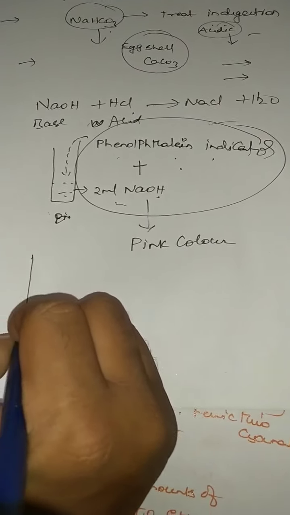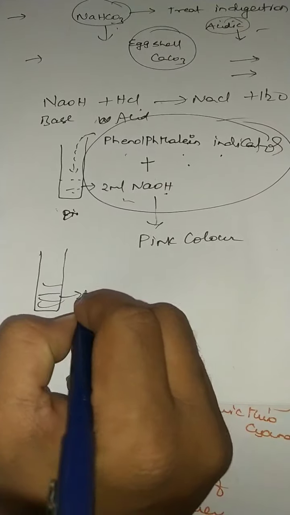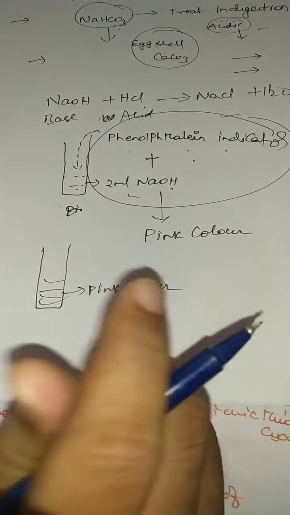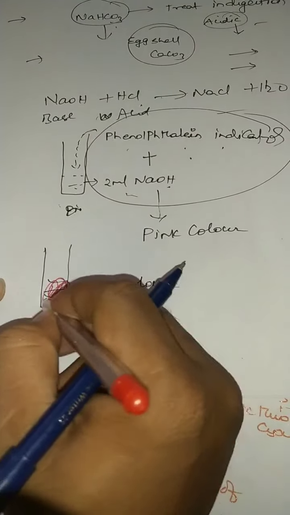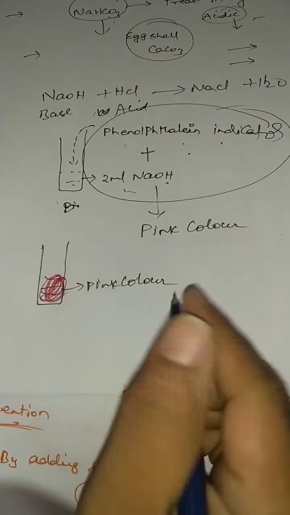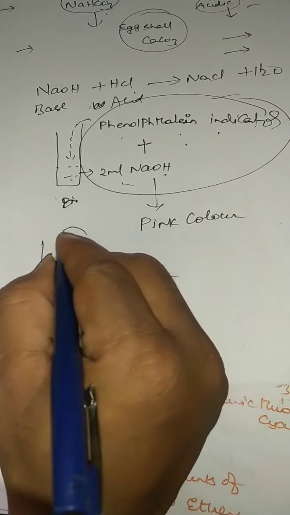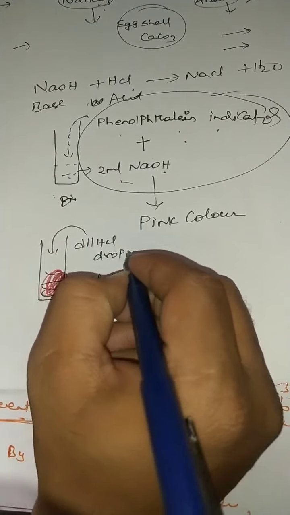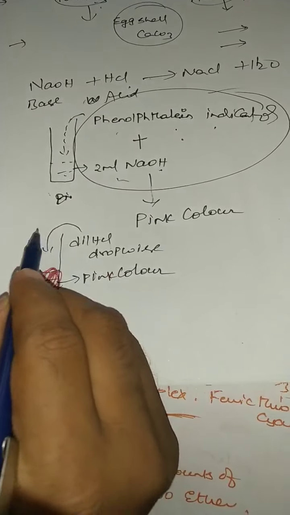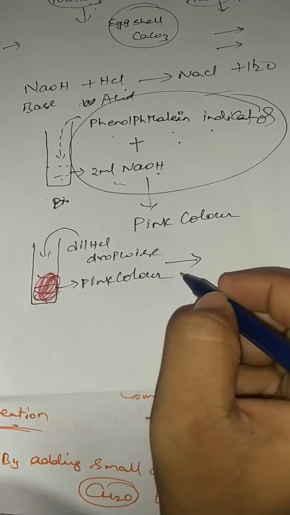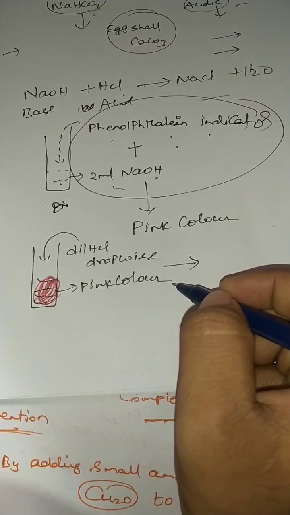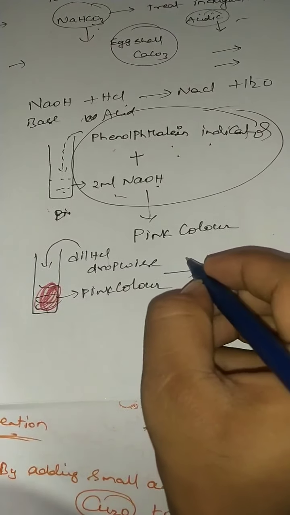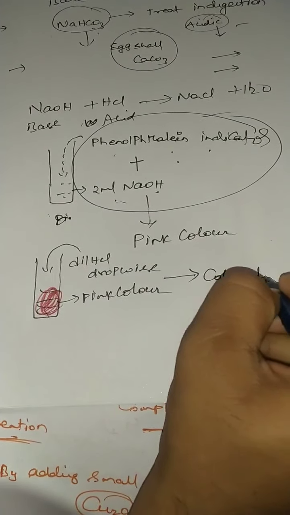Okay. So now finally you have a pink color solution. To this pink color solution you add dilute HCl using a dropper, dropwise. After some time, what are you going to observe? The pink color solution turns colorless.